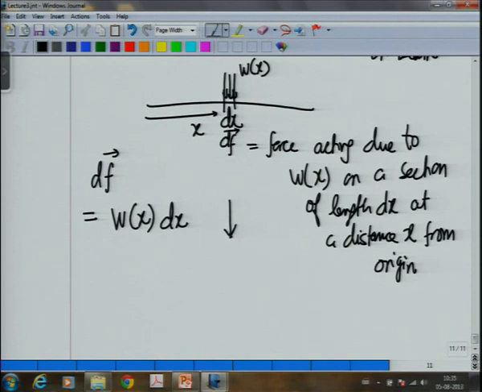So on this section dx, the force acting is W of x multiplied by dx.